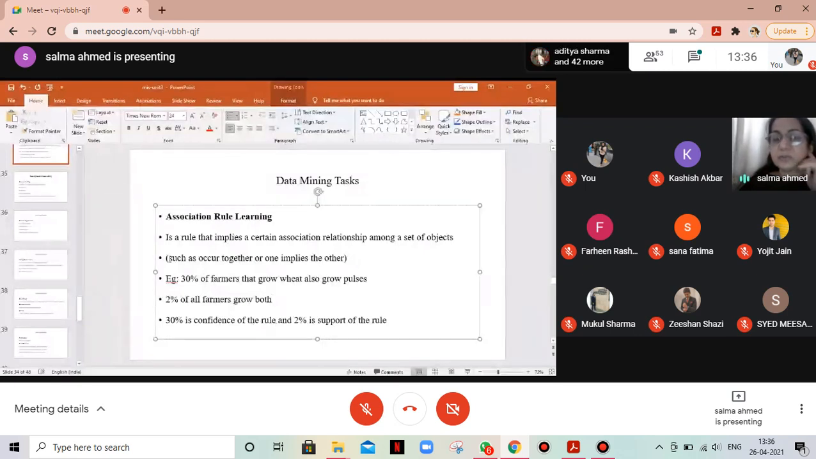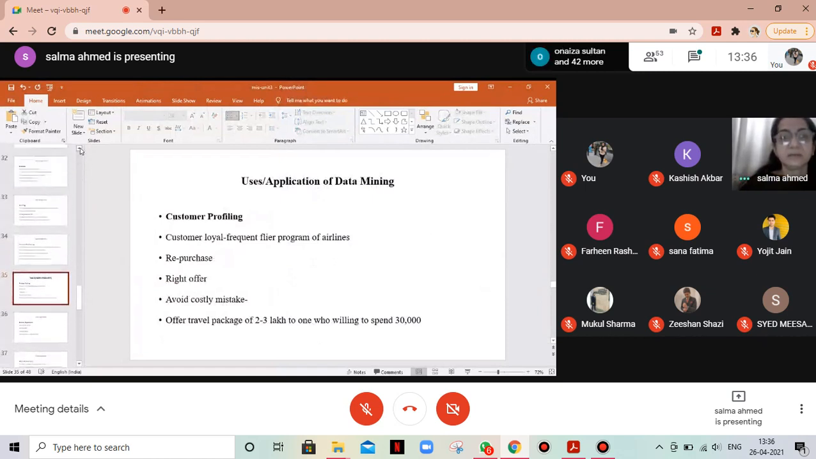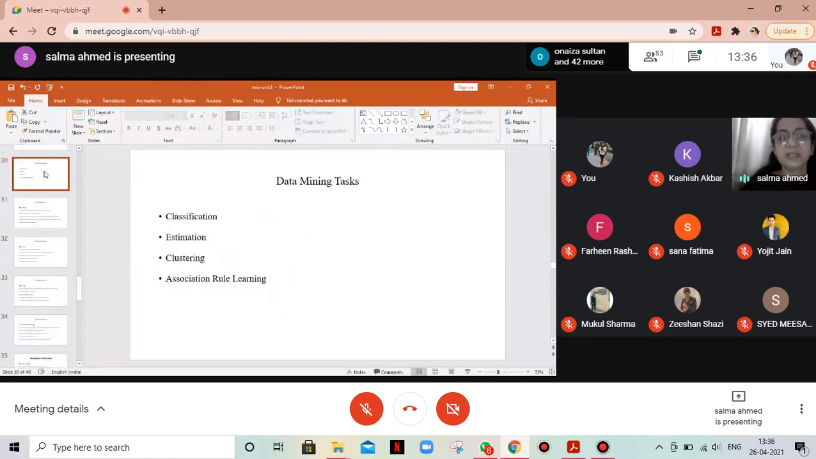So 30% of farmers who grow wheat also grow pulses. 2% of farmers grow both. They grow wheat also, pulses also. 30% is the confidence of the rule and 2% is the support of the rule. So the four tasks were classification, estimation, clustering, and association rule learning.